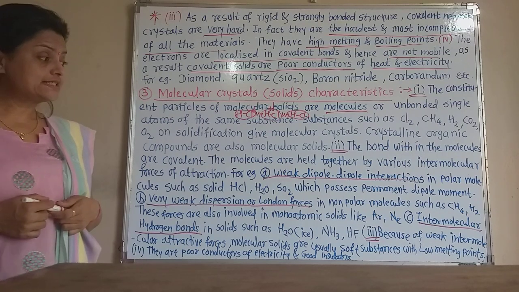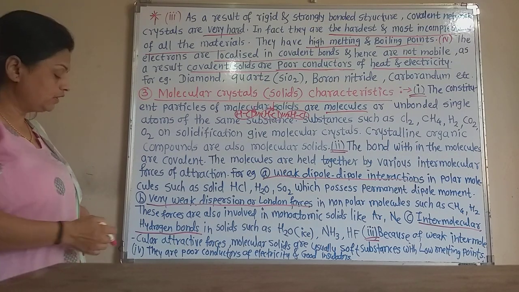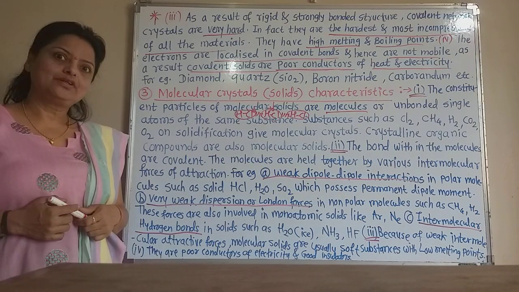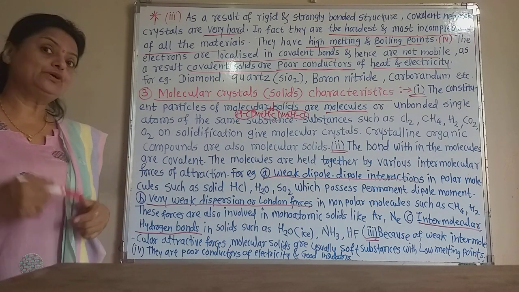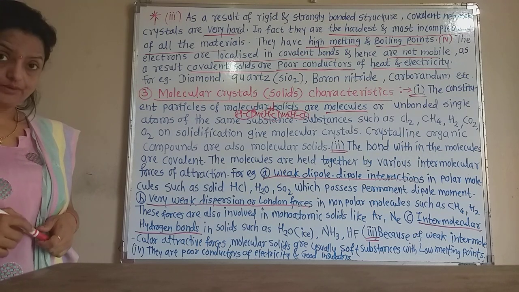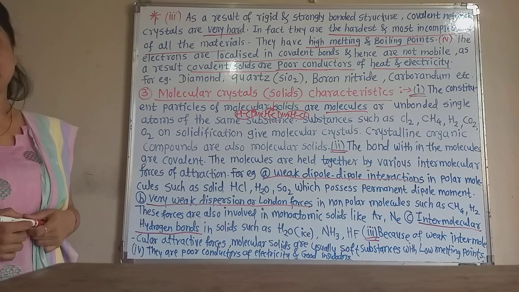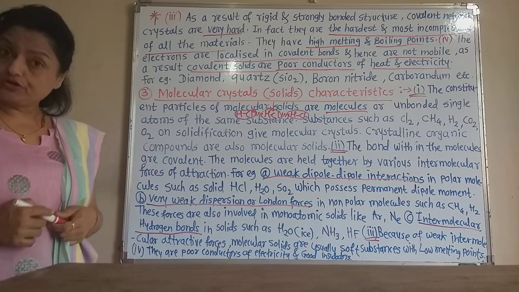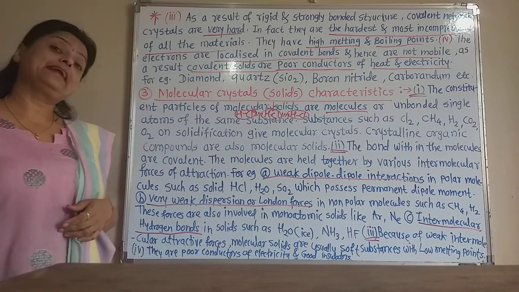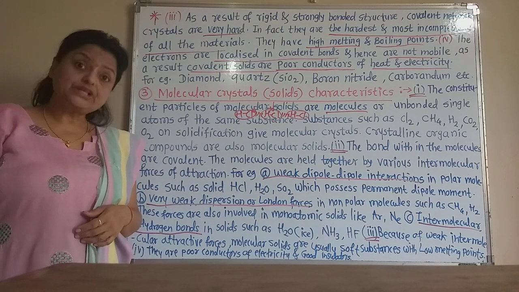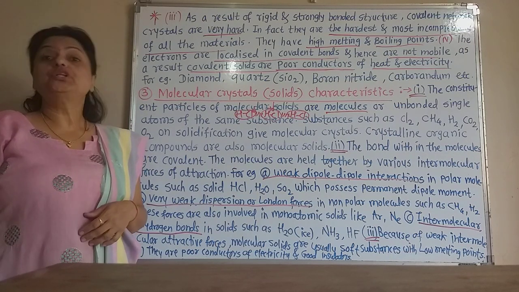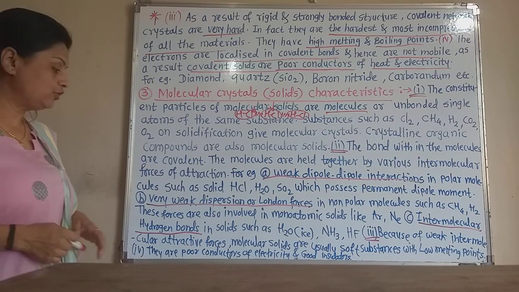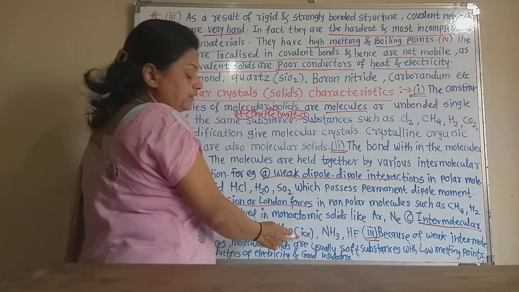The third force may be the intermolecular hydrogen bond. If the compound contains a hydrogen atom in its molecule, then there is intermolecular hydrogen bonding, because hydrogen forms a partially positive charge and it gets attracted by the most electronegative atom of another molecule. So there is intermolecular hydrogen bonding in solids such as water.